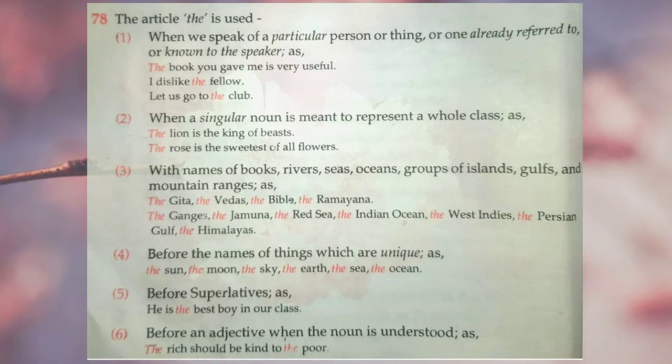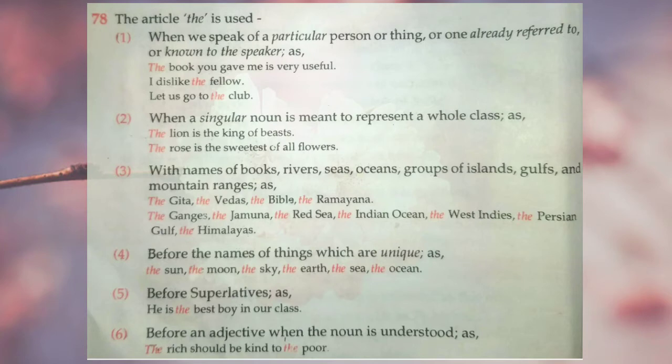Now the second rule says when a singular noun is meant to represent a whole class, we can use article THE. For example, the lion is the king of beasts. Here you are not talking about only one general lion, but you are talking about the lion as a whole class. It means all lions are beasts. So that is why you can use article THE here. The second example, the rose. Here you are not talking about one specific rose, but you are talking about all roses. You can use singular rose, but with the article THE. It means you are talking about all roses.